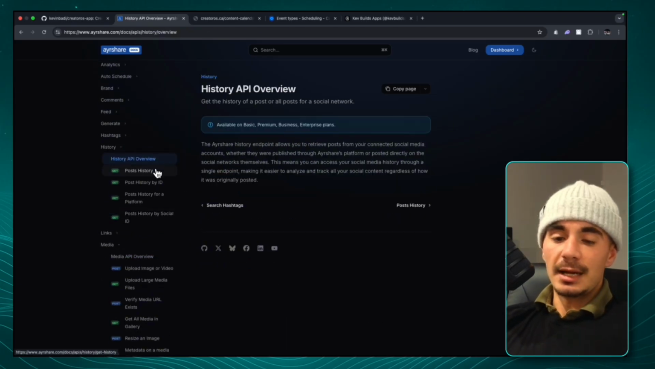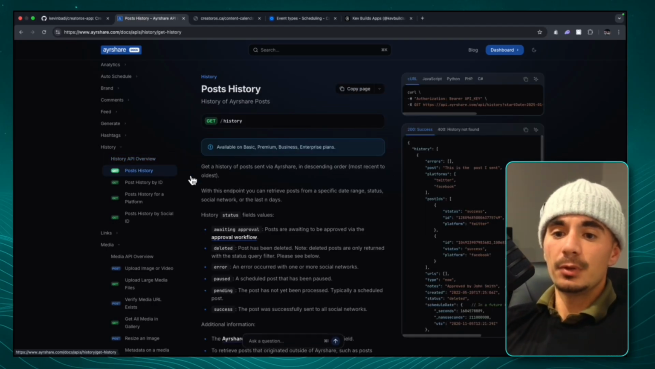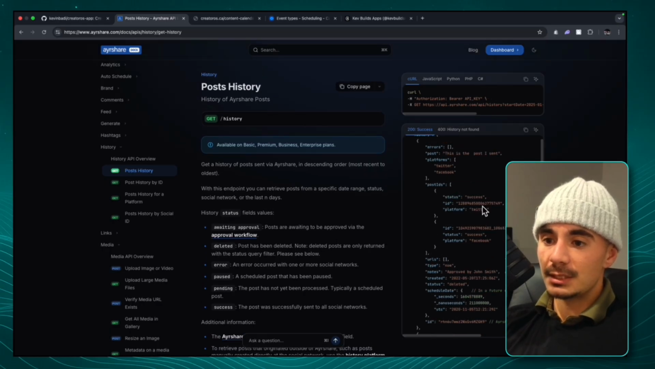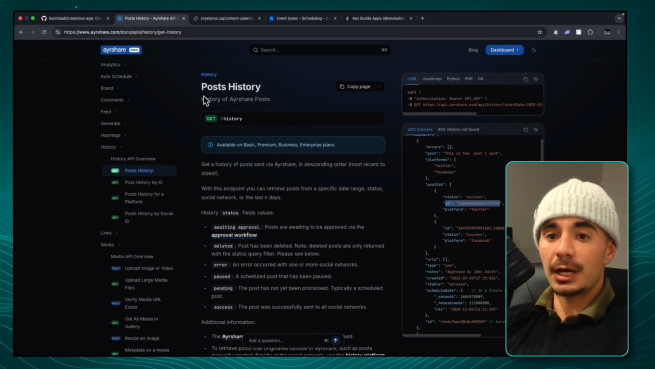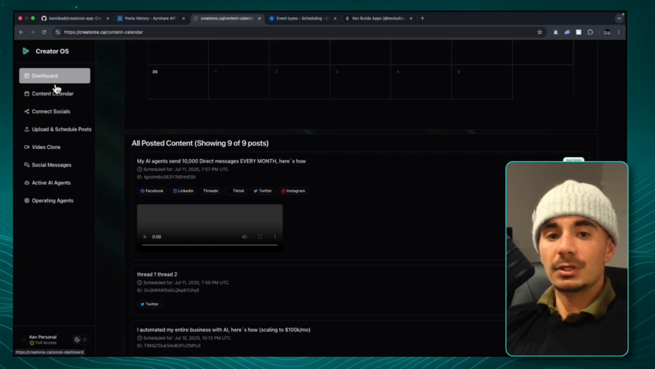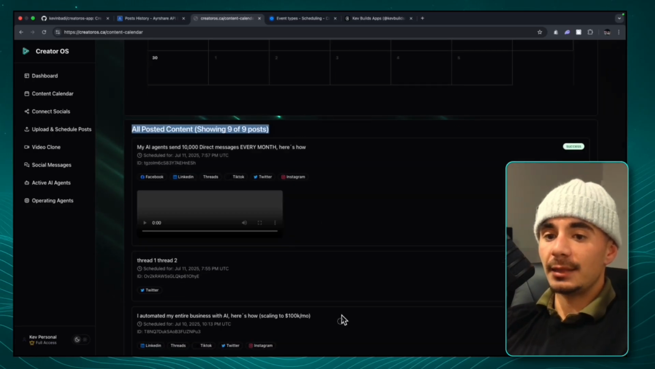So every single time that you upload a piece of content through the operating system, it gives you this ID. So if we look at the response of the post here, we can see that this post ID was stated right here. And this post ID can be used in the future to actually get the post back in this history API call. And so we've added the history API call to the content calendar page. So if we head over to the content calendar page right here, we can see that on this operating system, when you upload content, it then gets shown in this feed.